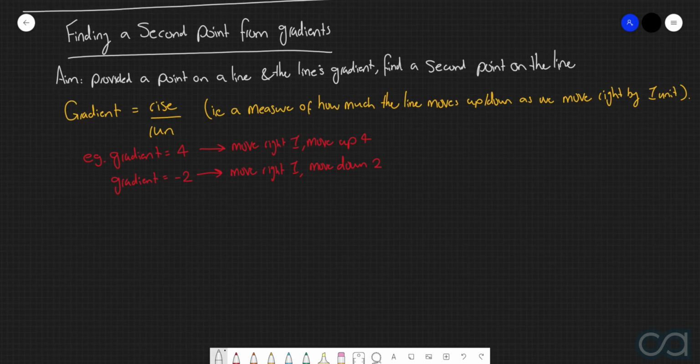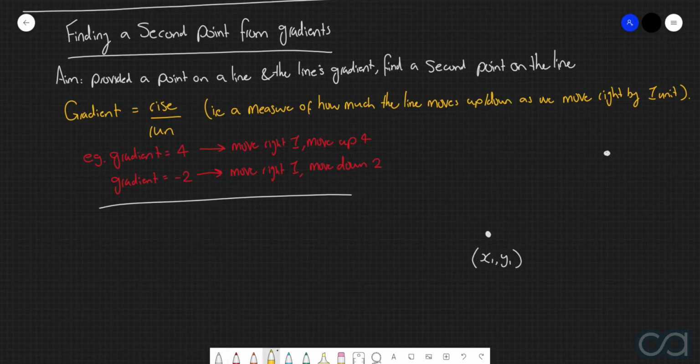And so therefore, we can use this idea here in order to find a secondary point if we already know one point along the line segment itself. So what I mean by that is, let's say we were provided with this generic point here, which had coordinates of x1, y1. And we wanted to find a secondary point, which was somewhere over here.